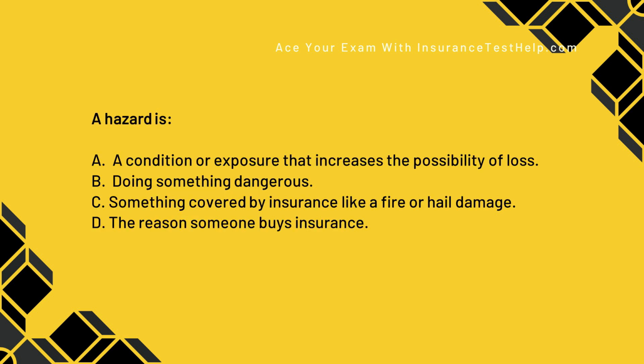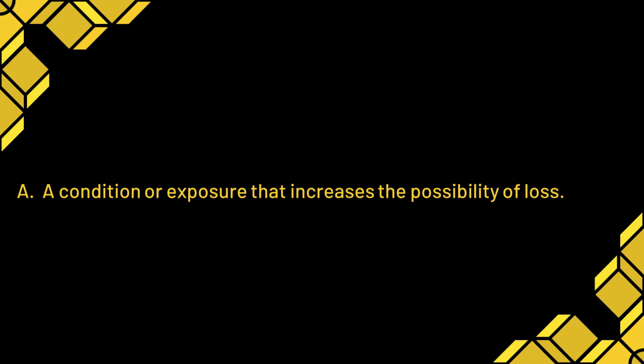Here we go. A hazard is A, a condition or exposure that increases the possibility of loss. B, doing something dangerous. C, something covered by insurance like fire or hail. Or D, the reason someone buys insurance. Of course, the correct answer is A. A hazard is a condition or exposure that increases the possibility of loss. So some of those other ones sounded close, but doing dangerous things is actually just hazardous. It's not actually hazard. So make sure you know the definition of hazard.